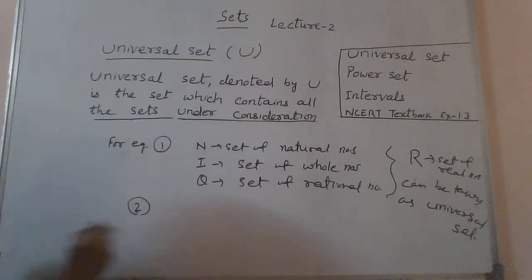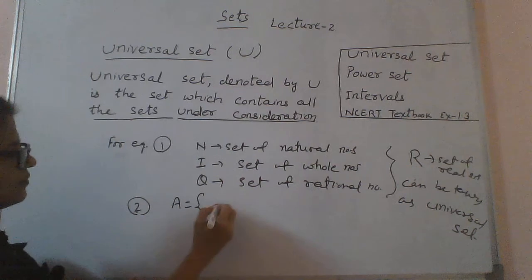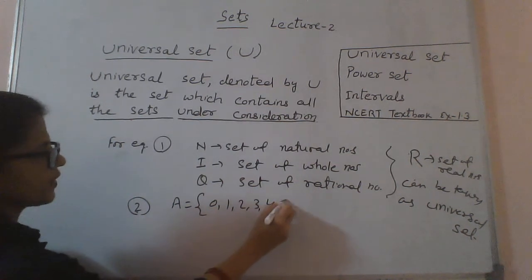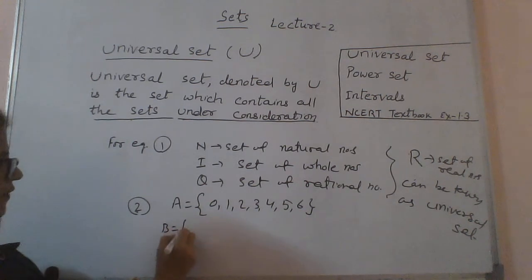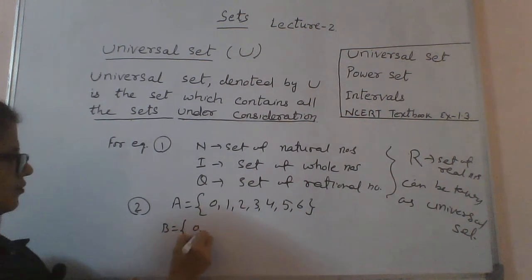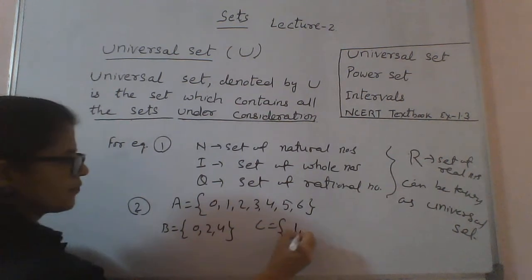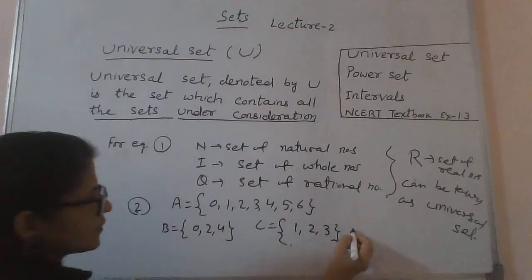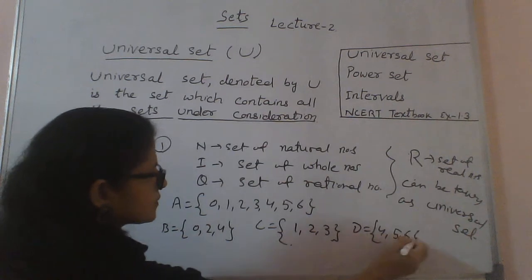Similarly, suppose you have A equal to {0, 1, 2, 3, 4, 5, 6}. If I take B equal to {0, 2, 4}, set C equal to {1, 2, 3}, I may take set D equal to {4, 5, 6}.